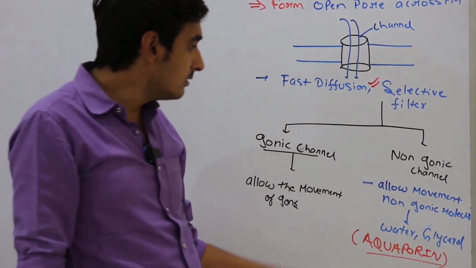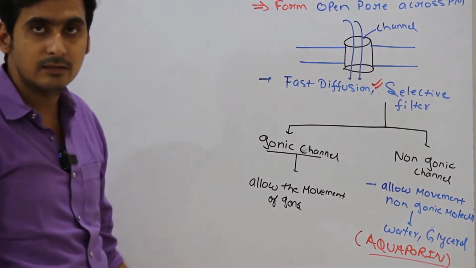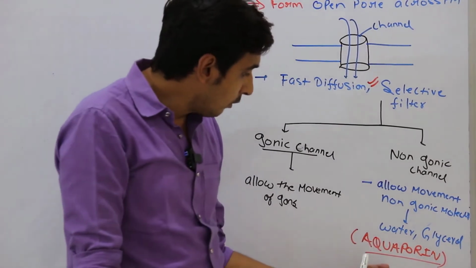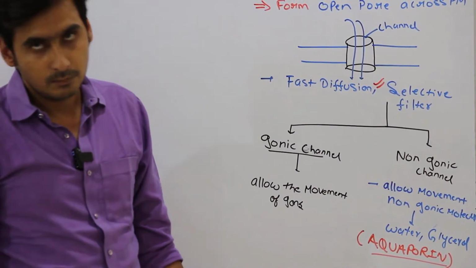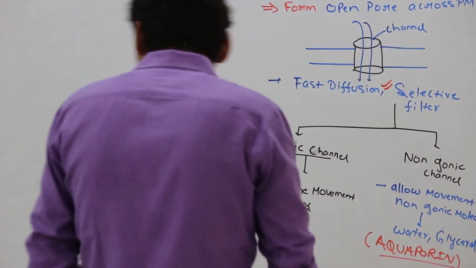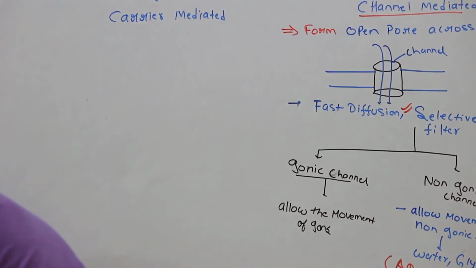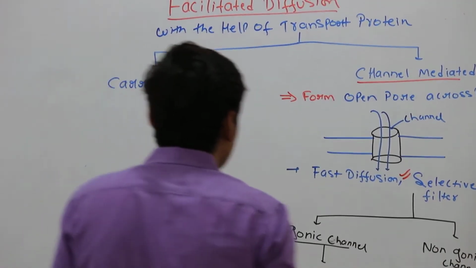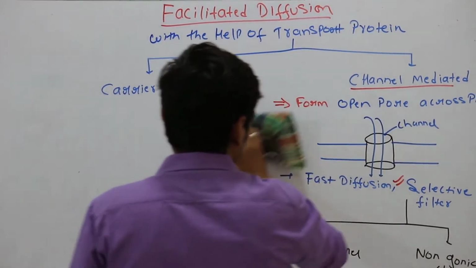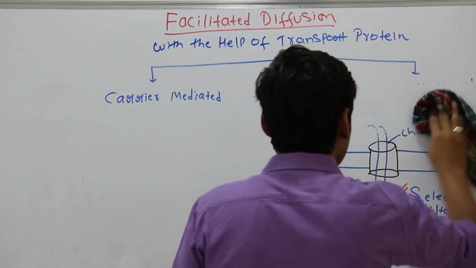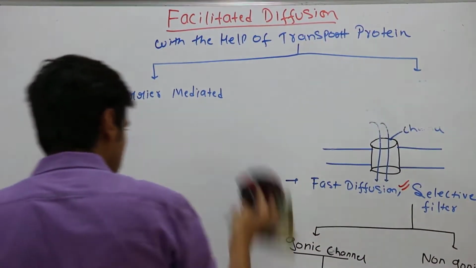Non-ionic channels allow the movement of non-ionic molecules like water or glycerol, and the most important is the aquaporin. So now we will discuss carrier mediated diffusion.